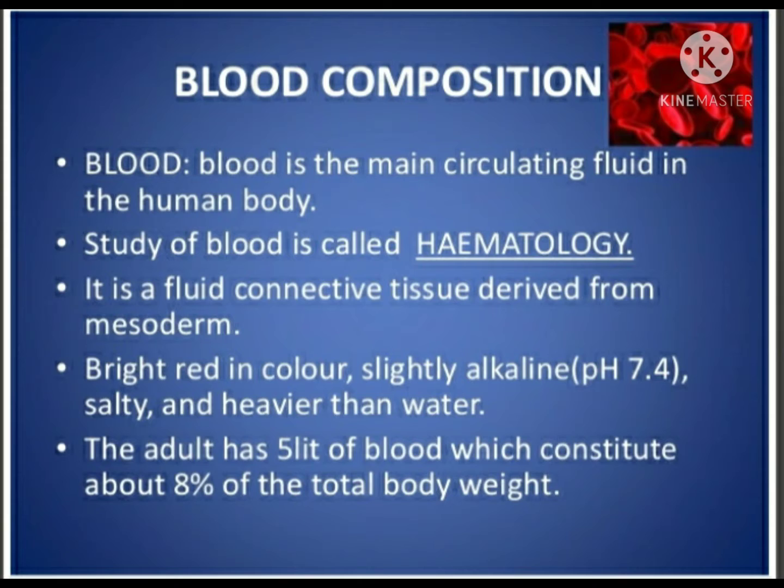Blood is a fluid connective tissue derived from the mesoderm. Blood is bright red in color, slightly alkaline, with pH 7.4. It is salty and heavier than water. An adult has 5 liters of blood, which constitutes about 8% of the total body weight. It has four main constituents: plasma, WBCs, RBCs, and platelets.